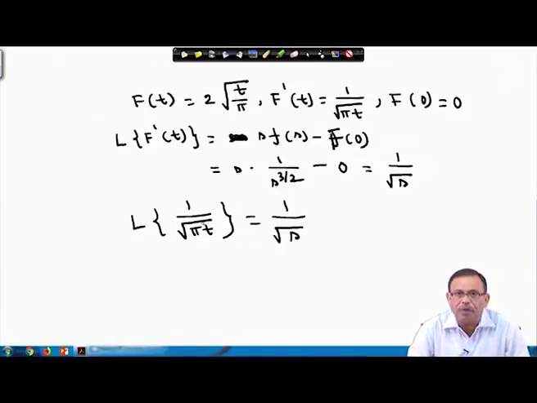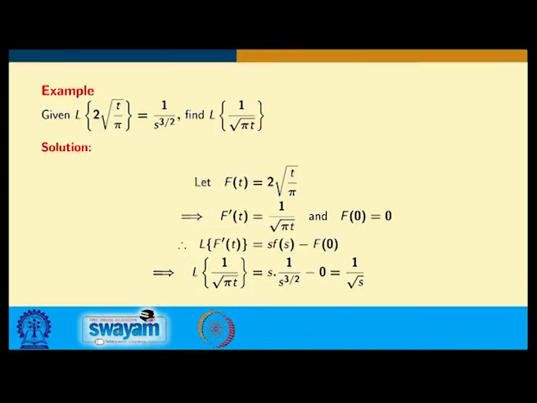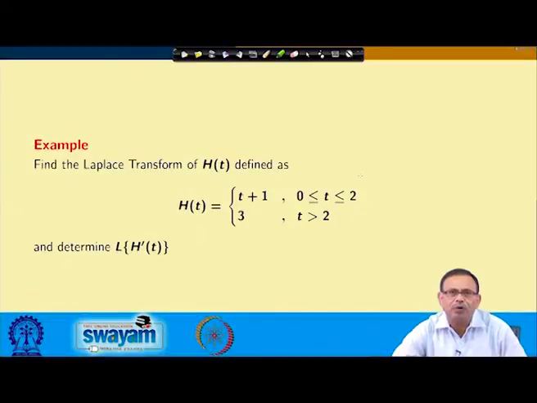So, please note the Laplace transform of 1 by root pi t equals 1 by root s. If you remember, using the normal integration process also we evaluated it earlier. Now, using the property, in 2-3 quick lines I can find the solution. Let us see this one. So, I am getting this and I will obtain the solution.